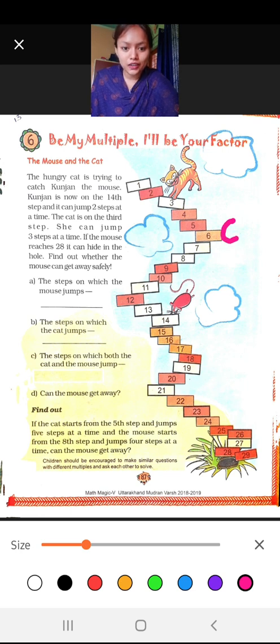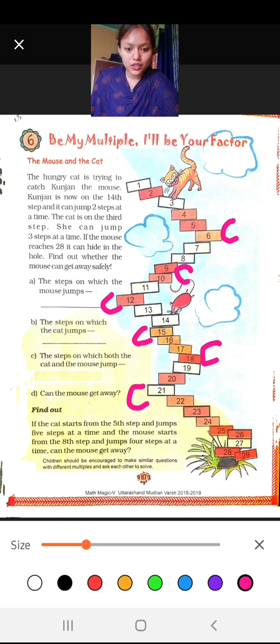Now again she will take 3 steps. She will reach the 9th, then 12. Again she will take 3 steps to 15, again to 18, and again 3 steps, 1, 2, 3, it is 21. Again 3 steps to 24, and now 27. Now the steps are over. Now what about the mouse? We'll count for the mouse also.